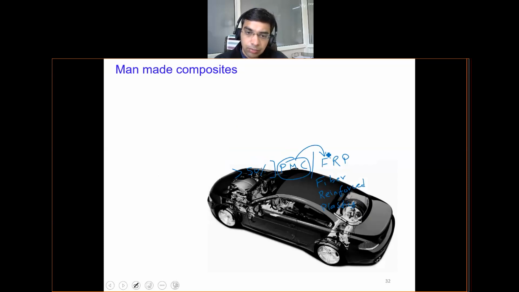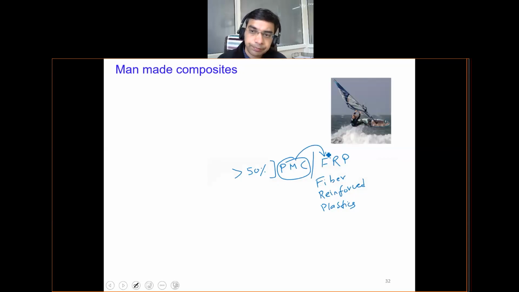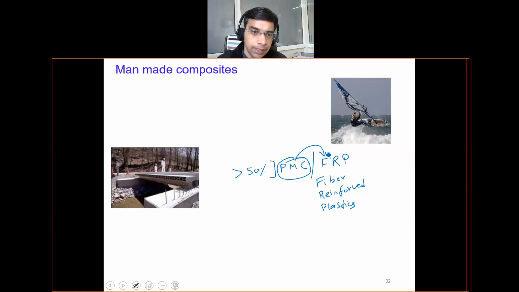Then all the modern automobiles also have a lot of composite materials used in different parts like doors or interiors. All these sporting equipment, especially marine sporting equipment, since they are very light in weight and resistant to corrosion, are also made up of composite materials. These bridge structures are again made up of composite materials.